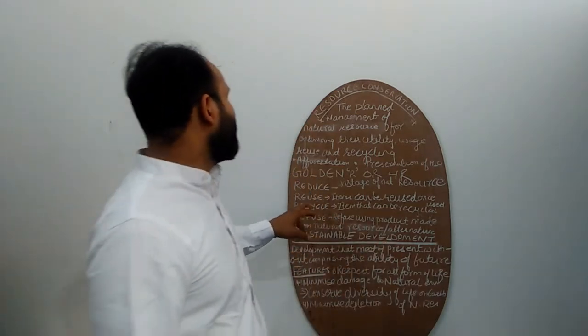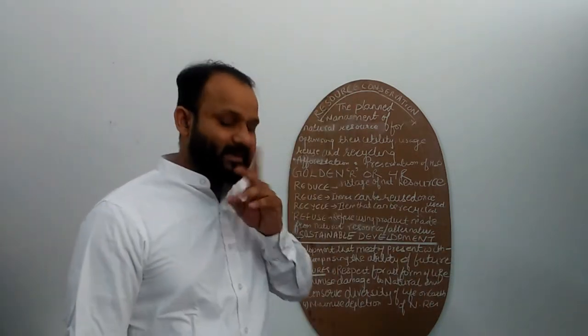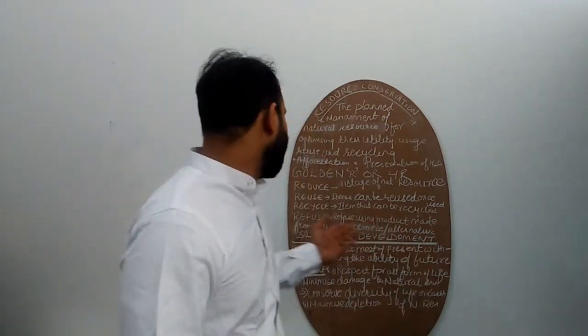Now next one is recycle. You should use that item that can be recycled. Means the plastic can or the Thums Up can that came in tin, you can use that one and it can be recycled again and again.